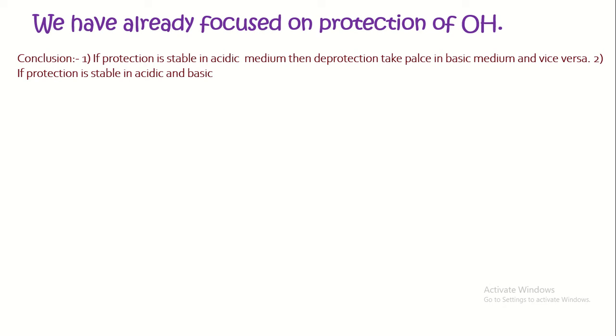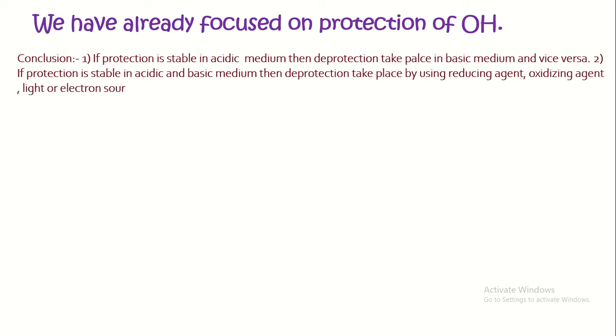Generally, if protection is stable in acidic as well as basic medium, then the protection takes place by using reducing agent, oxidizing agent, light or electron source. The steric effect plays an important role for protection.